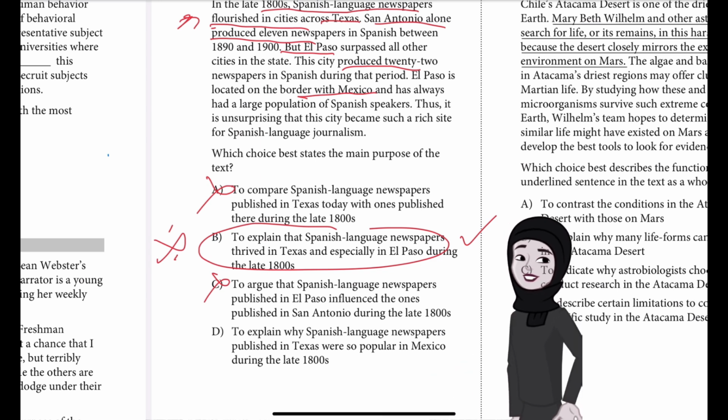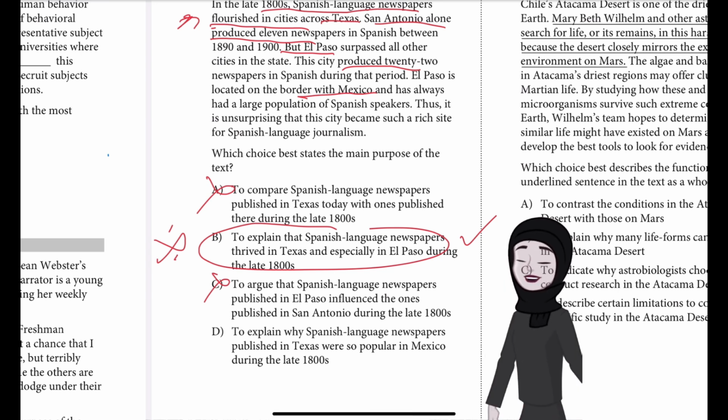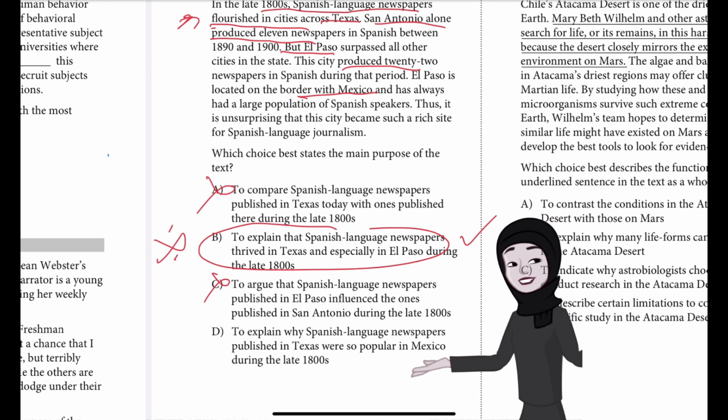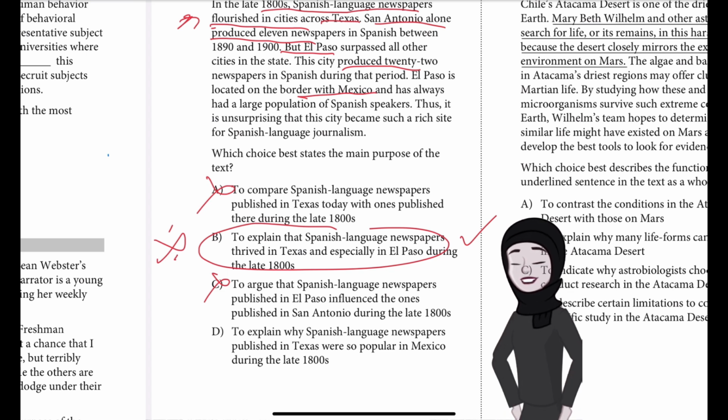And then C, to argue that Spanish language newspapers published in El Paso influenced the ones published in San Antonio. This is not correct because although the text characterizes El Paso as a particularly rich site for Spanish language journalism in the late 1800s, the text doesn't discuss whether newspapers published in El Paso influenced the newspapers published in other cities across Texas, including San Antonio. So it's not talking about the influence or anything.